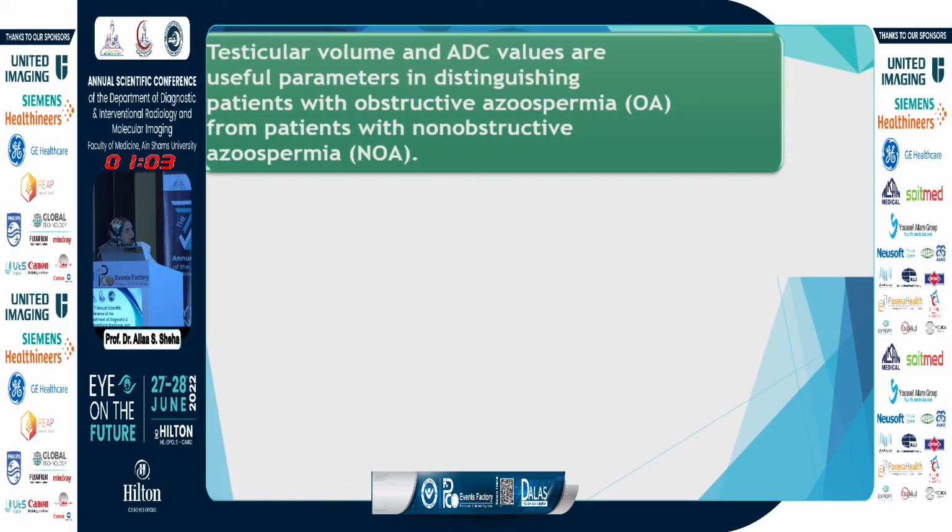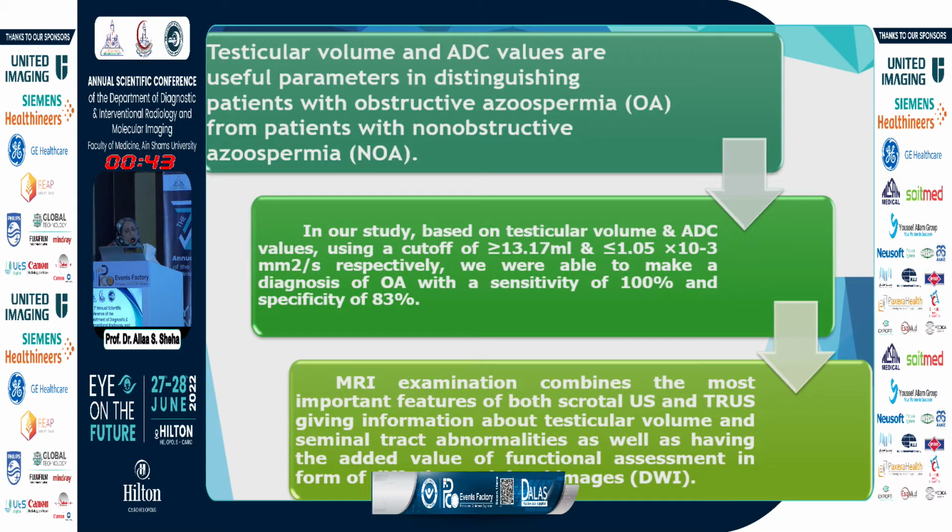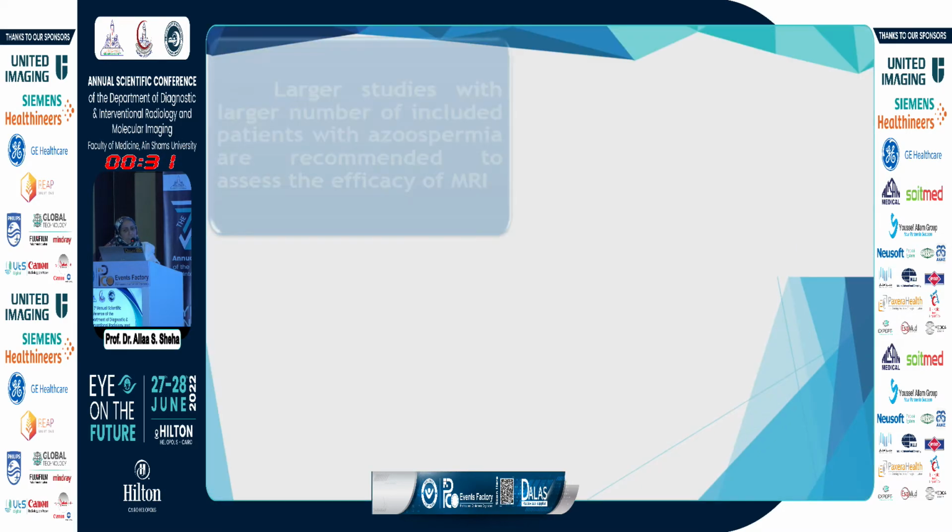To conclude, testicular volume and ADC values are useful parameters to distinguish obstructive from non-obstructive azoospermia. In our study, based on testicular volume and ADC, a cutoff of more than 13 and less than 1 was able to make a diagnosis of obstructive azoospermia with a sensitivity of 100% and specificity of 83%. MRI combines the most important features of scrotal ultrasound and TRUS, giving information about testicular volume and also seminal tract abnormalities, with an added value of functional imaging.